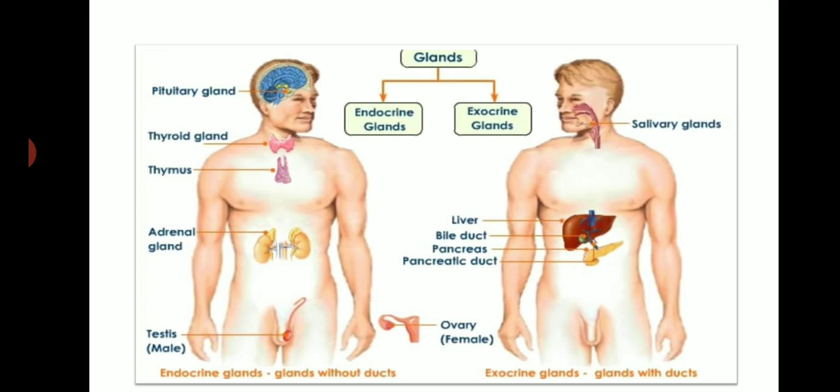I'll explain later. But endocrine glands are like your cell phone, mobile phone. It is wireless, right? We can send the message without a wire. So endocrine glands are also called glands without ducts. Remember your cell phone. Exocrine is like a landline phone. Endocrine glands are like the pituitary gland, thyroid gland, thymus, adrenal gland, and testes and ovaries in a female. So we'll discuss the functions of all these glands.